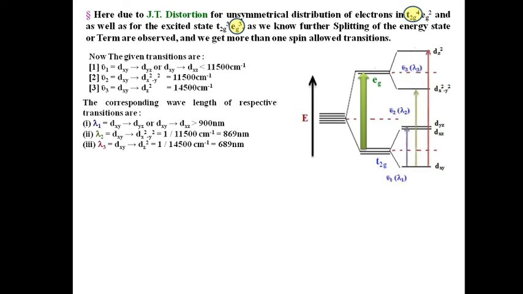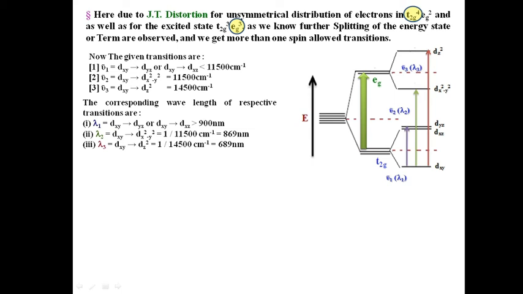The corresponding energy values are less than 11,500 cm⁻¹, the second one is 11,500 cm⁻¹, and the last one is 14,500 cm⁻¹ respectively, and their corresponding wavelengths are greater than 900 nanometer, the second one 869 nanometer, and the third one λ3 equal to 689 nanometer.